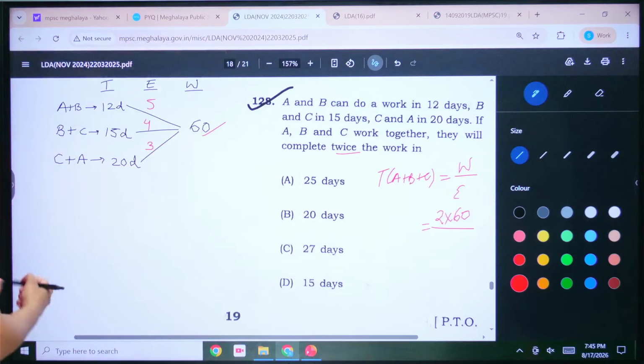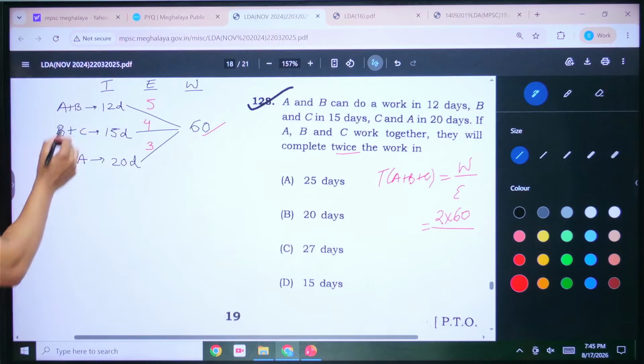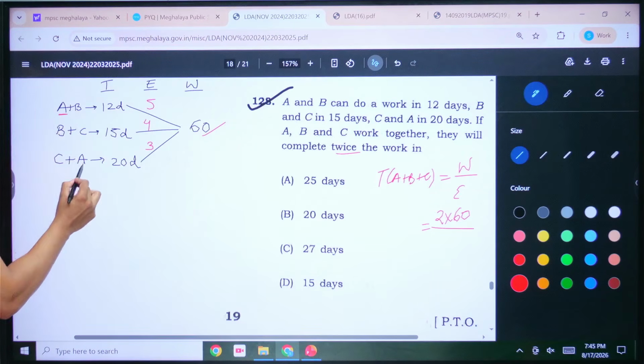Always when you get such questions, just add them up. See, when I add this, I can see 2A out here. So I can take 2 common. Similarly, 2B and 2C are there. So all the 2s come out, and you're left with A plus B plus C.